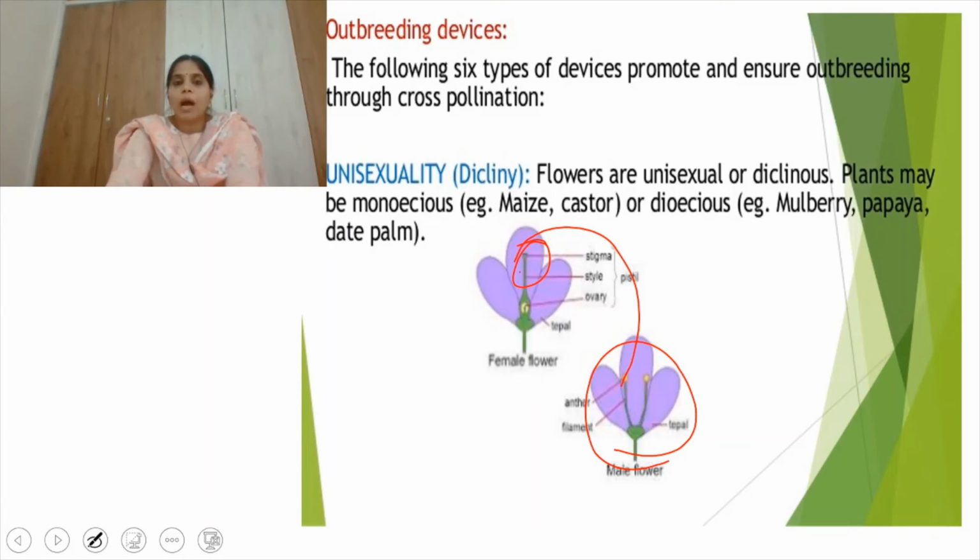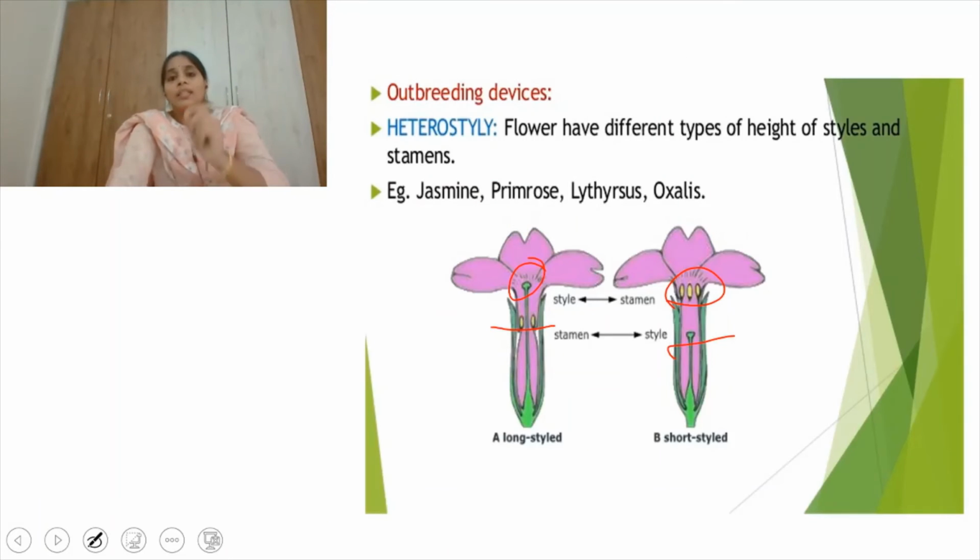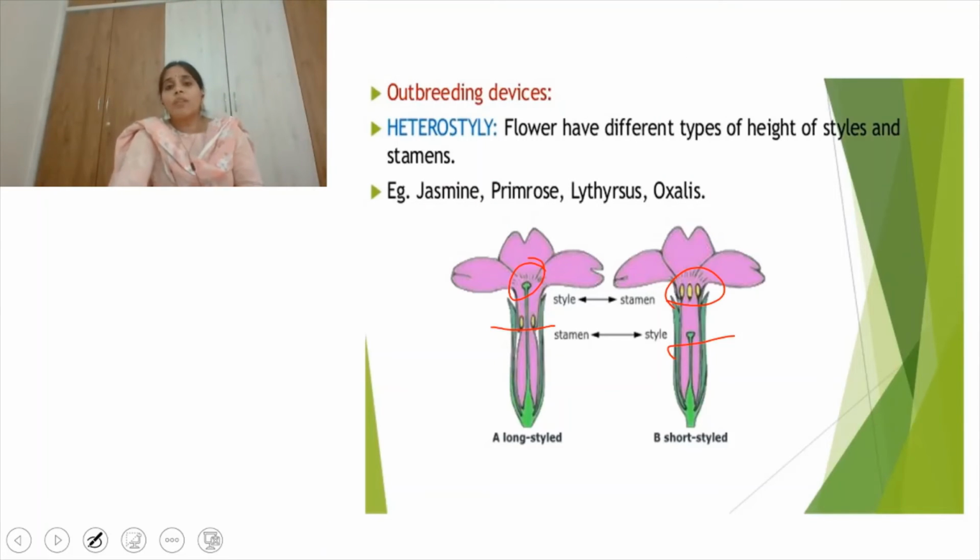So these are some outbreeding devices. What is the function of these outbreeding devices? They generally prevent self-pollination. Why does self-pollination have to be prevented?